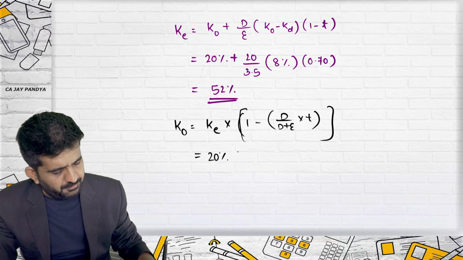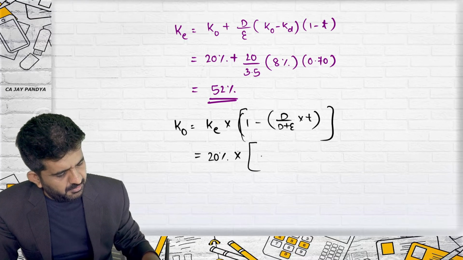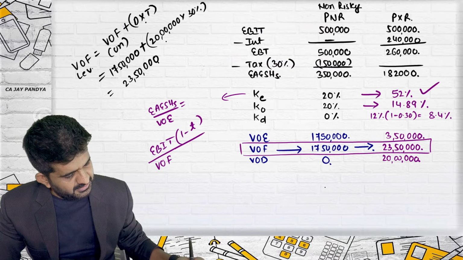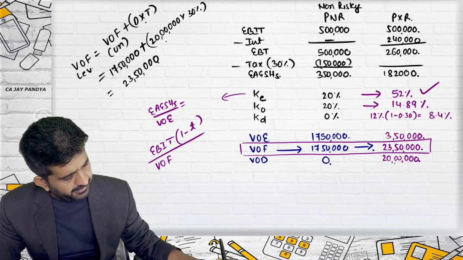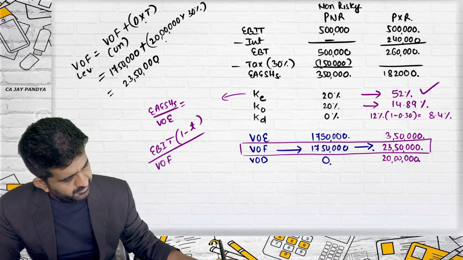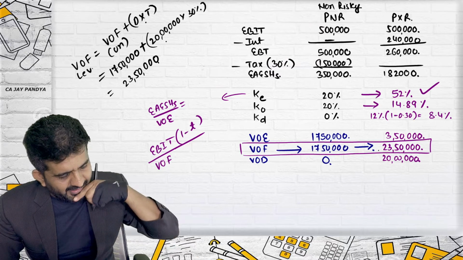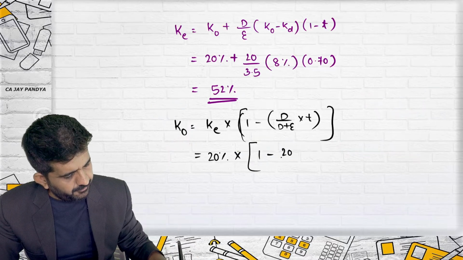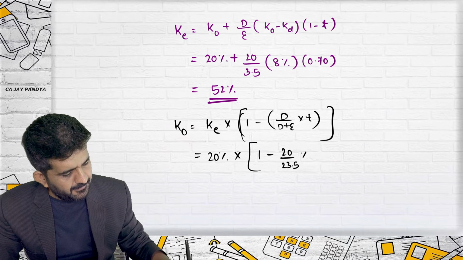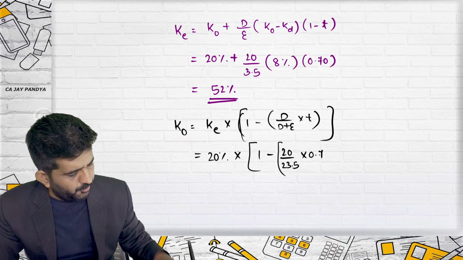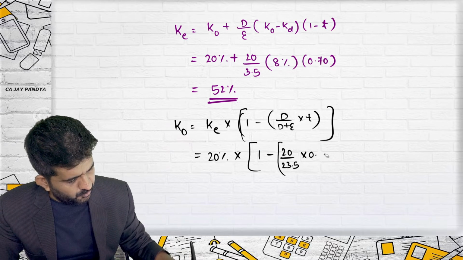KE is 20% of unlevered multiplied by 1 minus debt, which is 20 divided by 23.5, multiplied by 0.30.